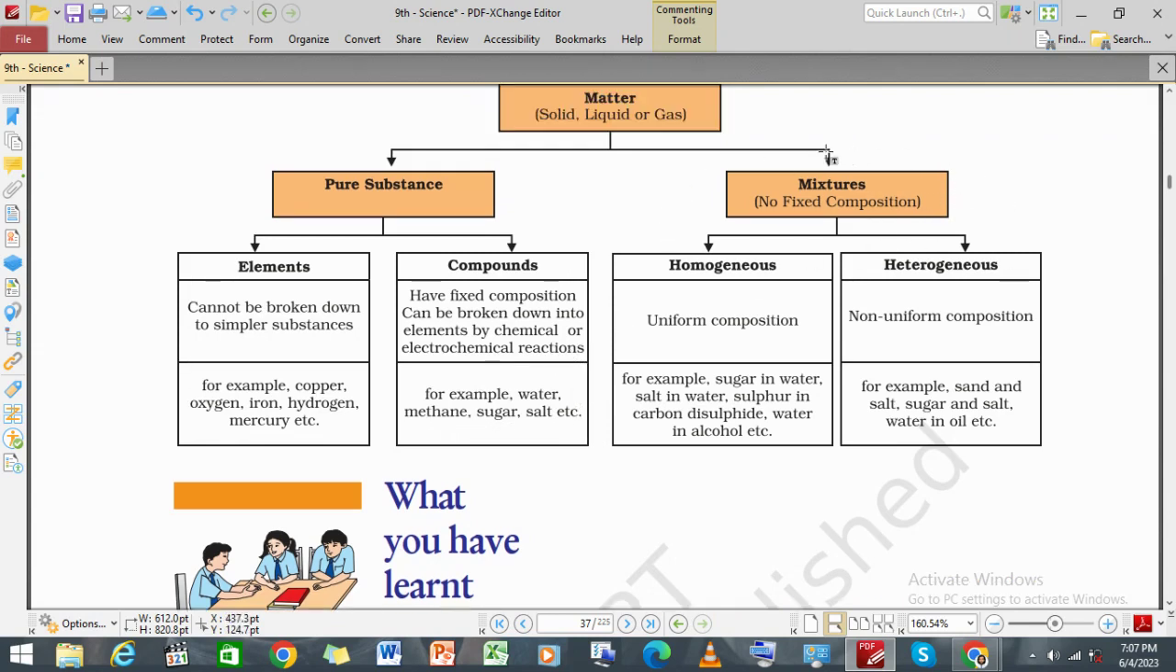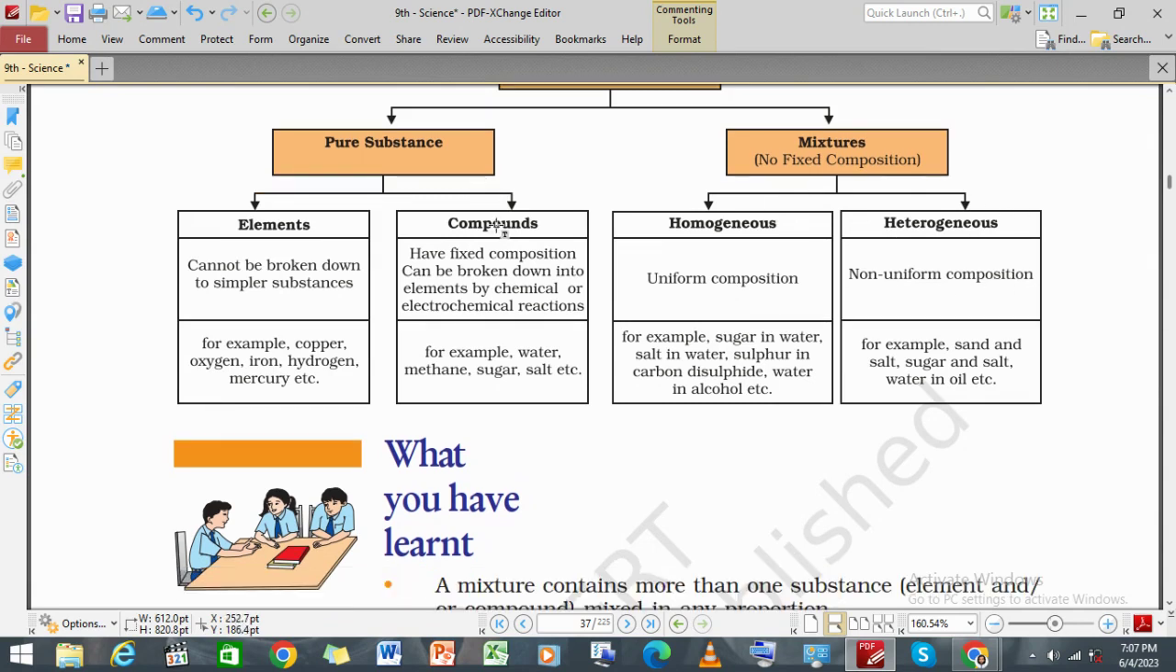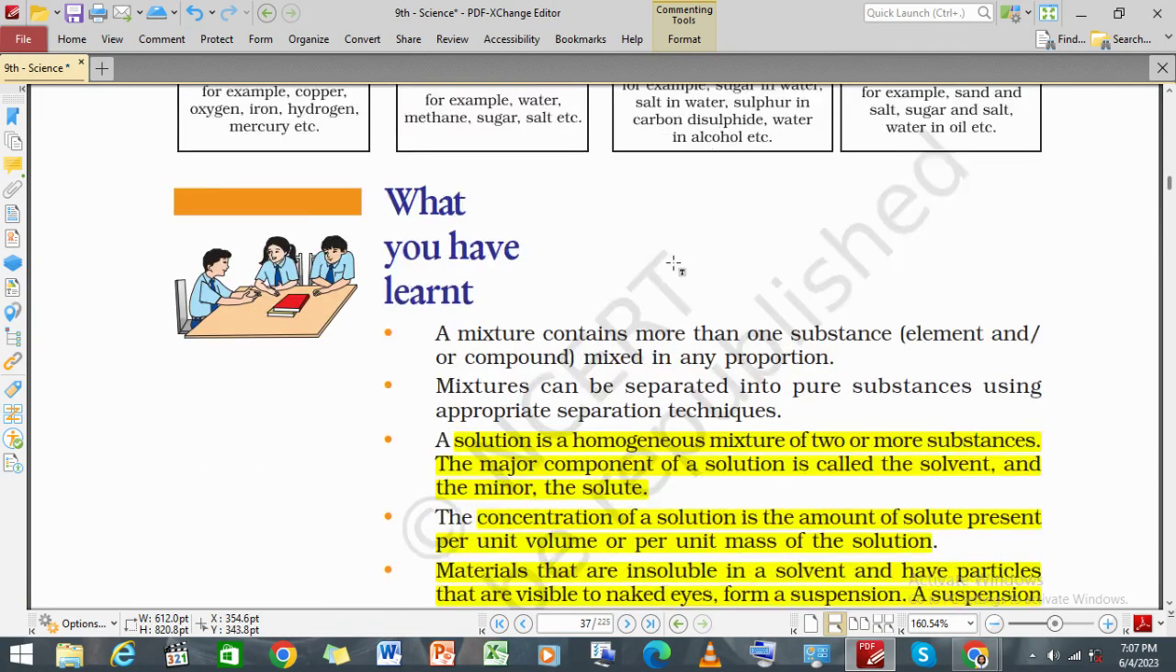Now, if we come to mixtures, we have homogeneous, which are uniform mixtures, and heterogeneous, which are non-uniform mixtures. Homogeneous has uniform composition, and heterogeneous has non-uniform composition. Examples of homogeneous mixtures are sugar in water, salt in water, sulfur and carbon disulfide, water and alcohol, etc. And for example, sand and salt, sugar and salt, water and oil are examples of heterogeneous mixtures. They are not uniform, and homogeneous mixtures are uniform.